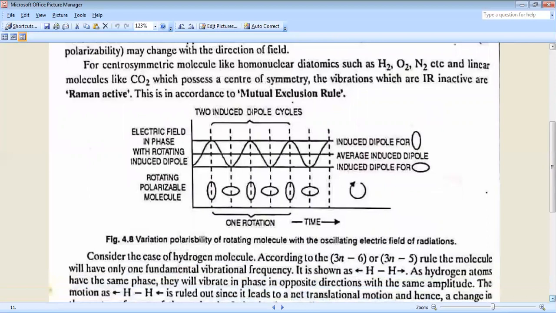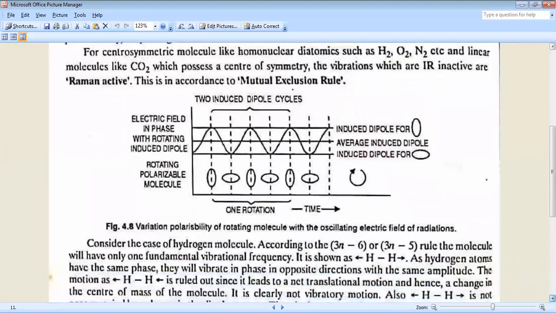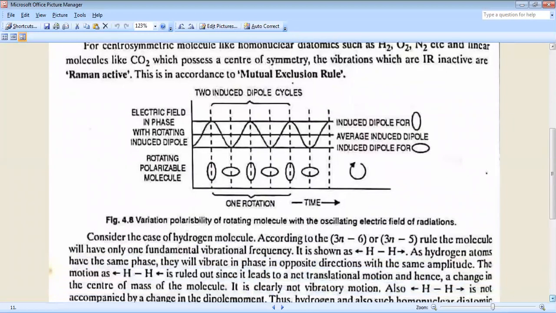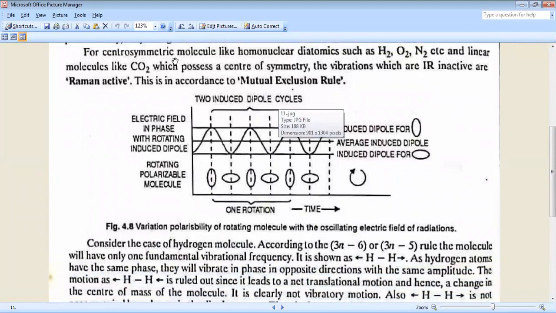For centrosymmetric molecules like homonuclear diatomics such as oxygen, hydrogen, nitrogen, etc., and linear molecules like carbon dioxide, which possess a center of symmetry, the vibrations which are IR inactive are Raman active. This is in accordance with the mutual exclusion rule.